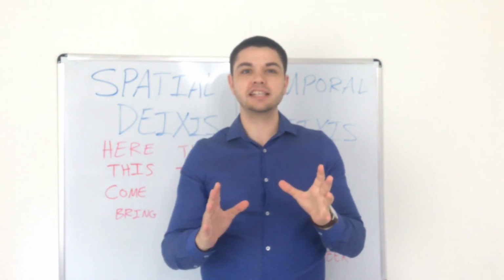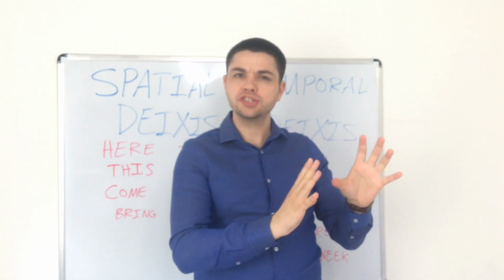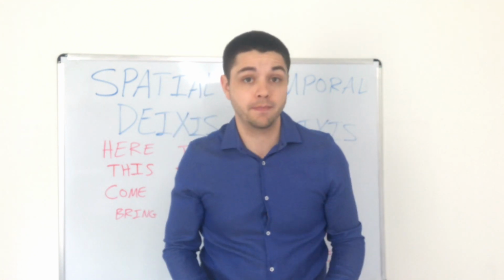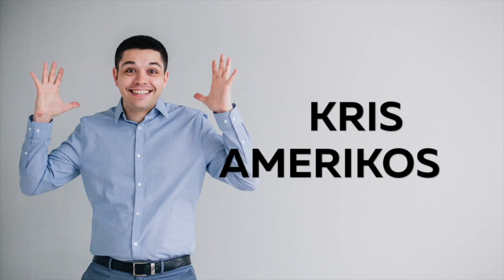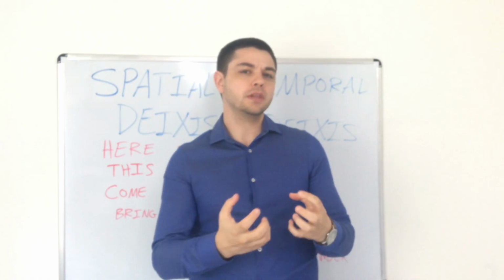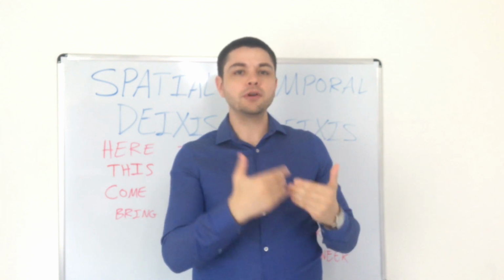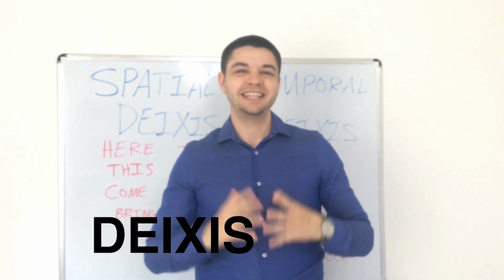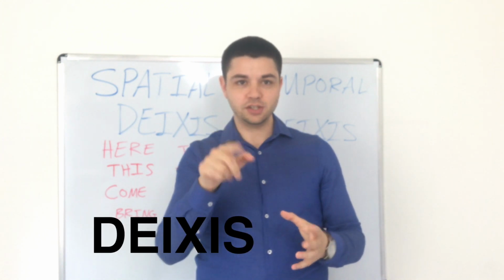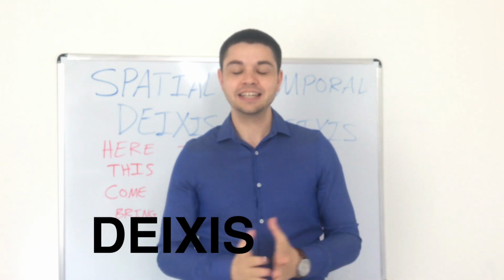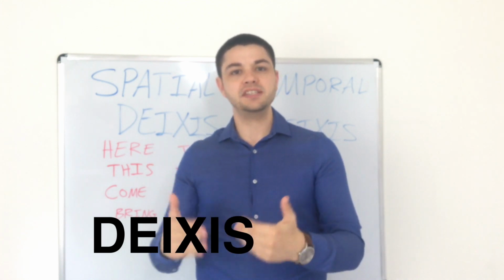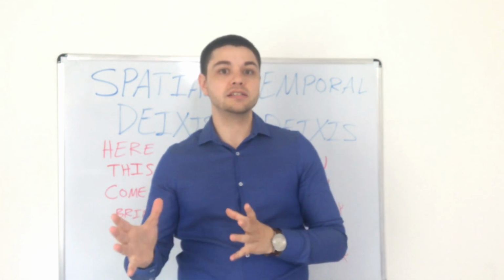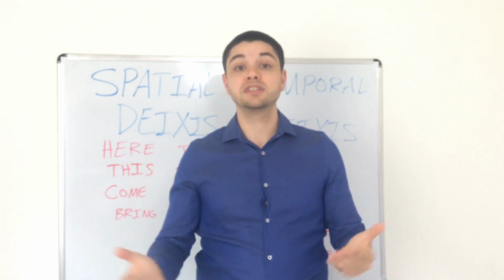And today's English lesson is going to be about those words that tell you something different every time you hear them. And what I mean is words that are about different things in different situations. Now, we call this deixis. And you should see this word pop up somewhere on the screen when I say that. So the word deixis talks about these kinds of words. And there are different kinds of deixis, different kinds of words that have different meanings in different situations.